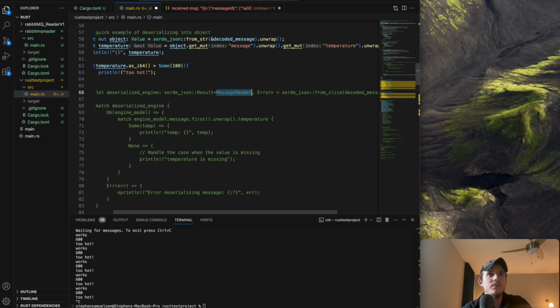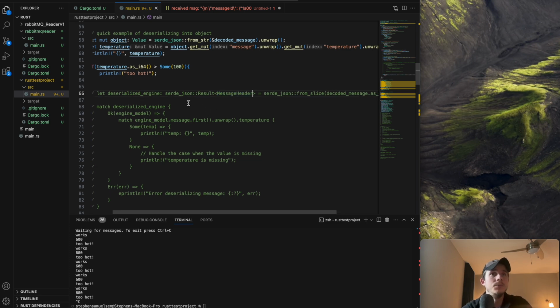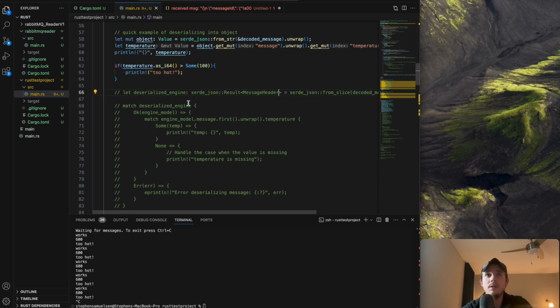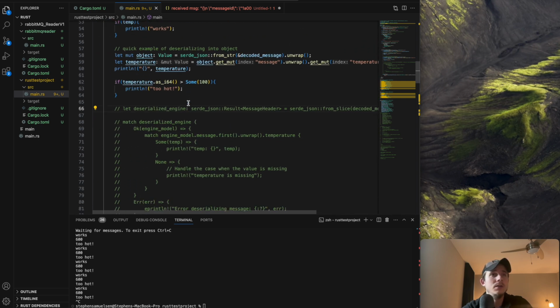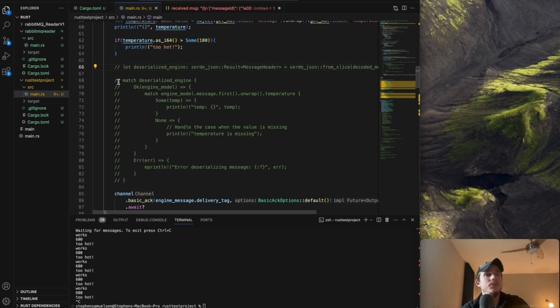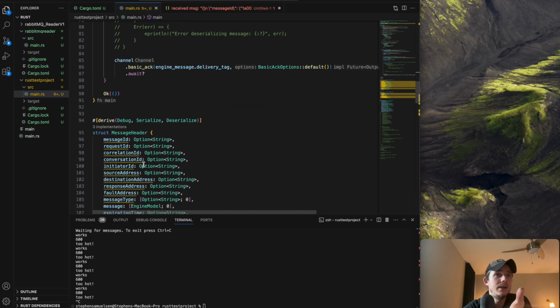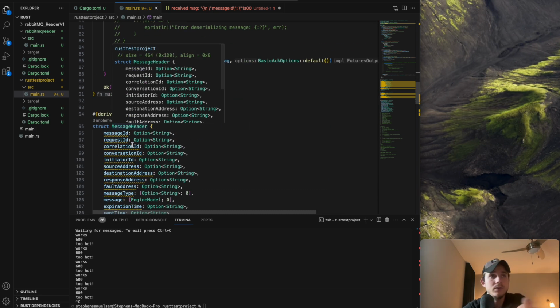So I was very confused, and I just couldn't get past it, truthfully. And then when I finally got it to compile, it would fail here. So it would actually enter into this match statement, okay, and then it would fail as soon as it tried to deserialize, telling me that I had trailing characters.